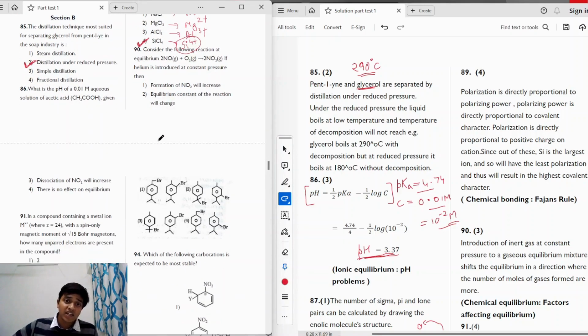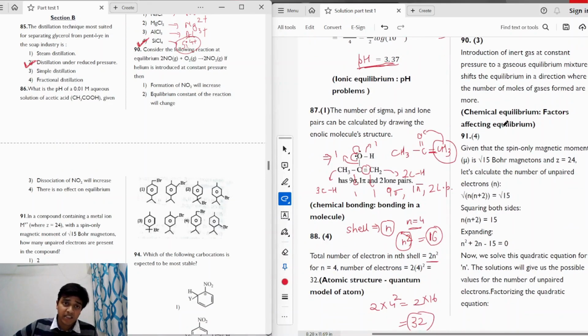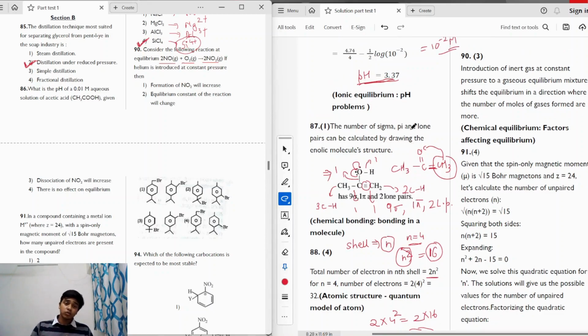The question says, consider the following reaction at equilibrium. The reaction occurring is 2NO plus O2 gives 2NO2. If helium is introduced at constant pressure, then what will happen? First of all, we need to understand the concept of adding an inert gas at constant pressure. When we add an inert gas at constant pressure, the number of moles of gases in the system increases, but because the pressure is constant, the volume will increase. That will cause the equilibrium to shift in the direction where the number of moles of gases formed is more.